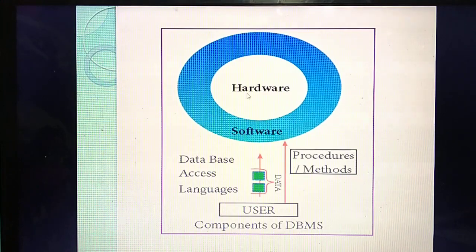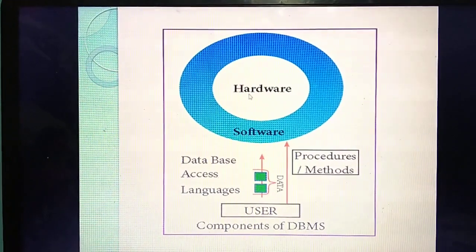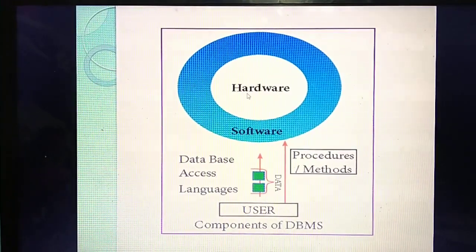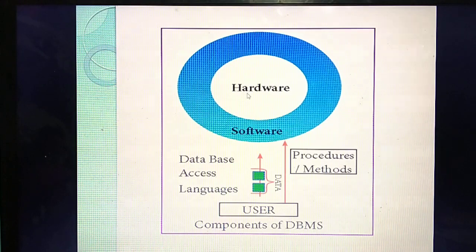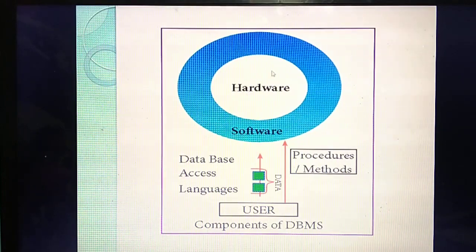Last year you studied in detail what hardware and software are. The physical devices you see in a computer are called hardware: monitor, keyboard, printer, then inside the CPU, RAM, hard disk, everything. That's hardware.